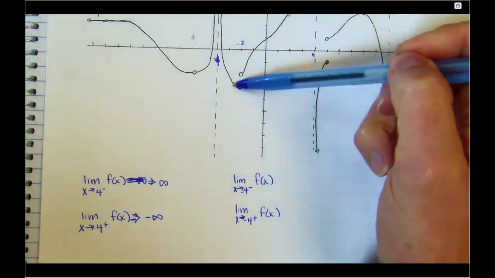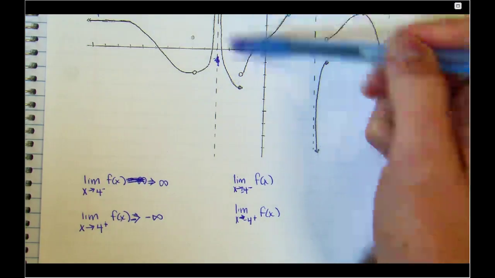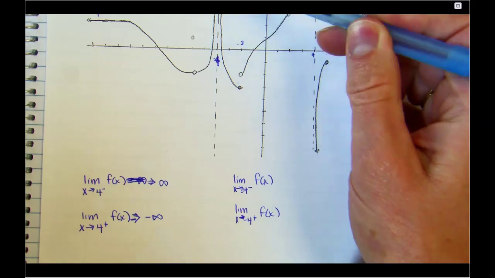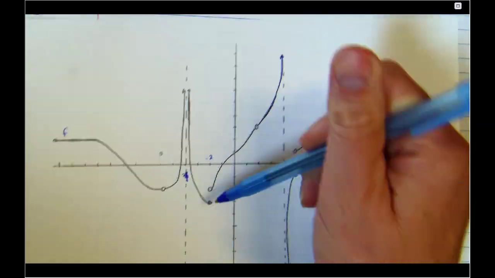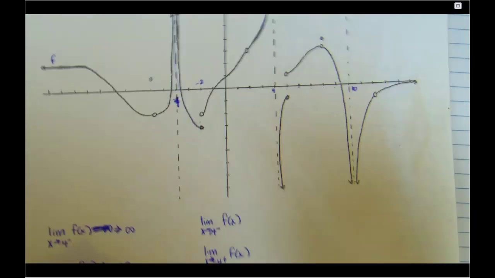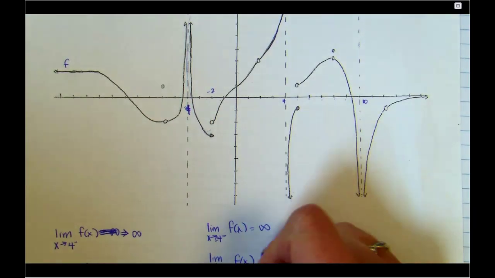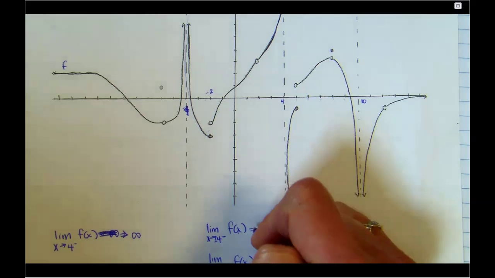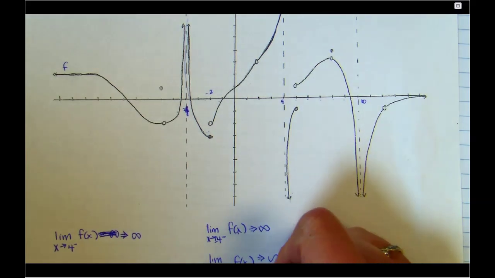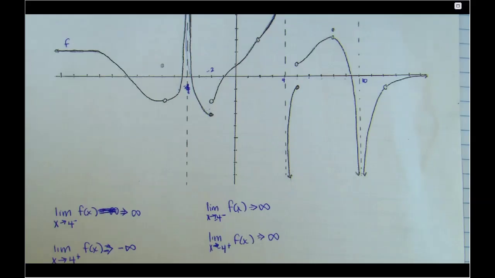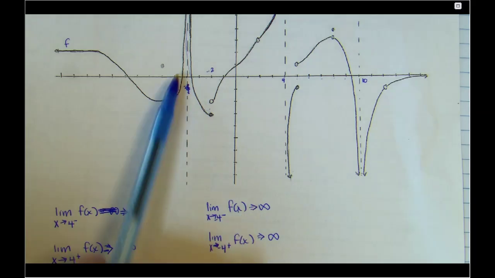Okay, unpaused. And from the left, this guy's going straight up at -4. You can see it, he's going up. Also from the right, this guy is also going straight up. So both of these are not equal to, they're arrows, right? Those are both infinite, okay? So this limit does not exist.